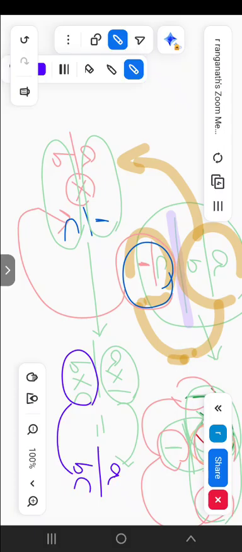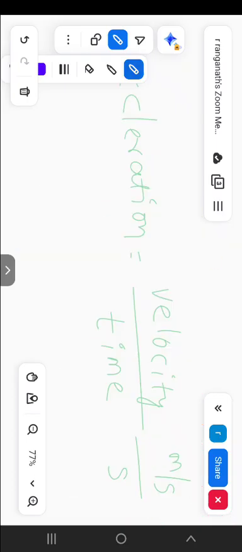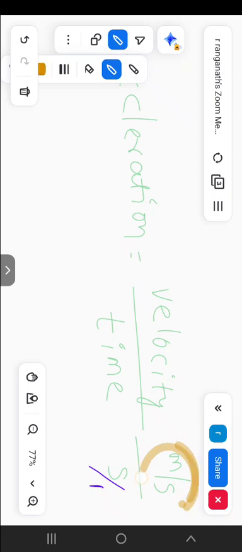Why am I showing with different colors? When your mind observes these different techniques, it never forgets. See here, A by BC, the same mathematical concept I am applying here. See this slide. To write in a single factor, I am writing s by 1, meaning second by 1. So these are becoming two different factors. This meter per second is one factor, and second by 1 is one factor.